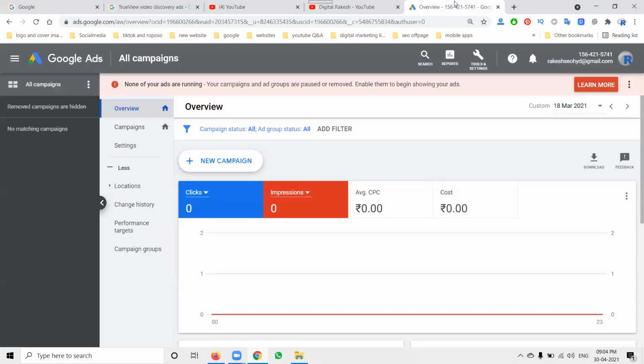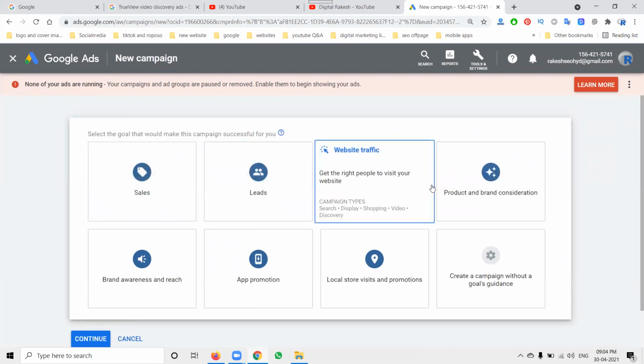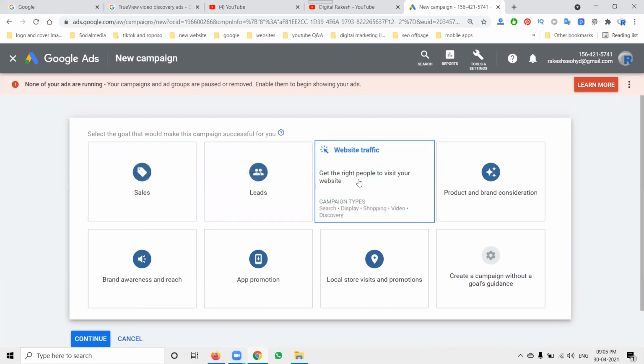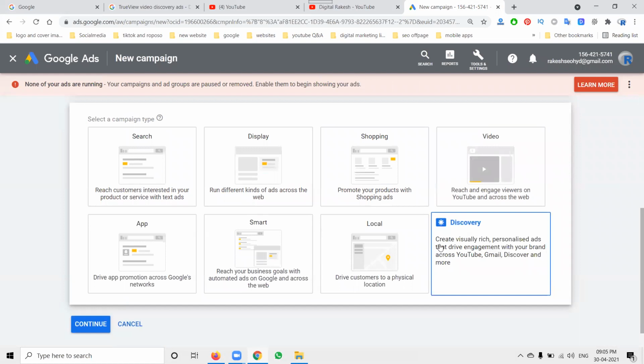First of all, go to AdWords, adwords.google.com, google.com/adwords. Select campaign. In this campaign, we have certain goals. The goals support sales, lead generation, website traffic. Suppose without a goal, they call it discovery. Discovery ad will be showing on a total of three platforms. Create visually rich, personalized ads that drive engagement with your brand across YouTube, Gmail, and Discover.